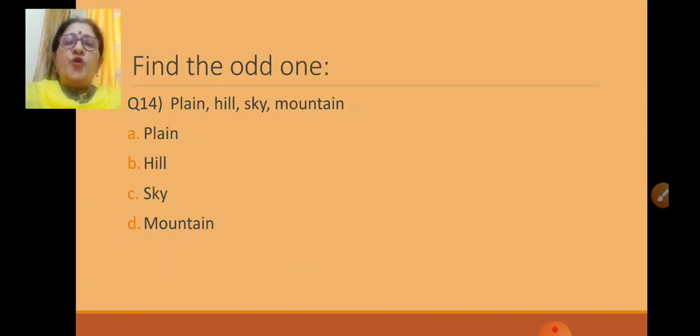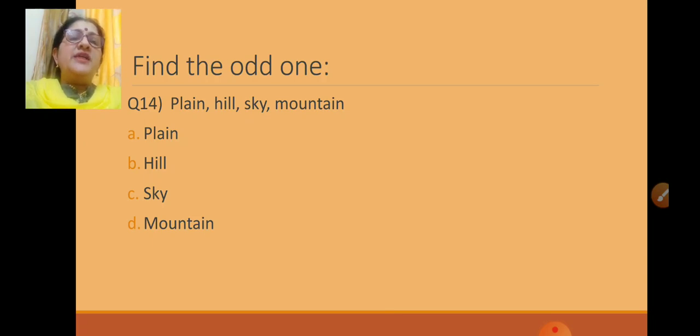Four options are there. From there, one is not in this group. You have to find out which is not in the group. Then click that only. Okay, children. Now let us read: plain, hill, sky, mountain. Plain, hill, mountain are in one group.